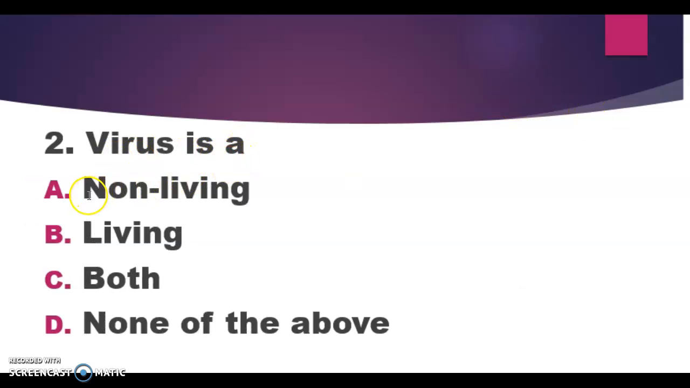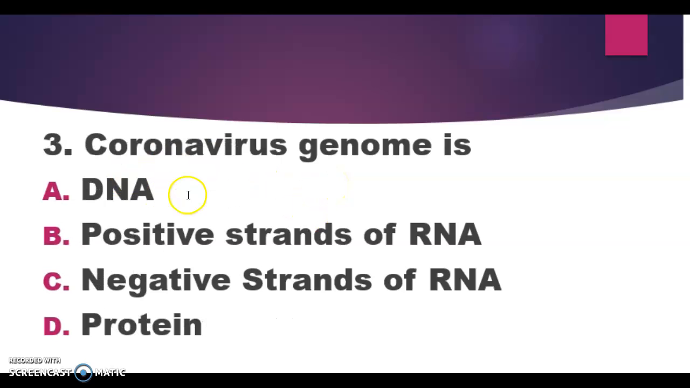Virus is: A, non-living, B, living, C, both, D, none of the above. So what is a virus basically? It is considered a non-living thing outside the host cell. A virus is a simple assembly of protein and its genome. Without a cell, a virus would not be able to multiply itself, so it is considered non-living. Once it enters the host cell, it can multiply easily. So here, virus is non-living.